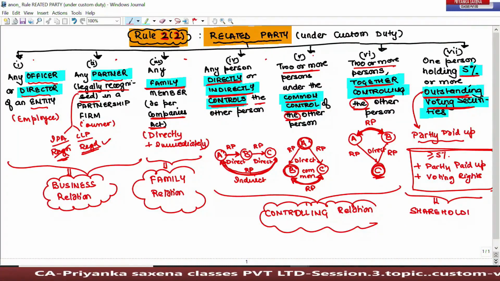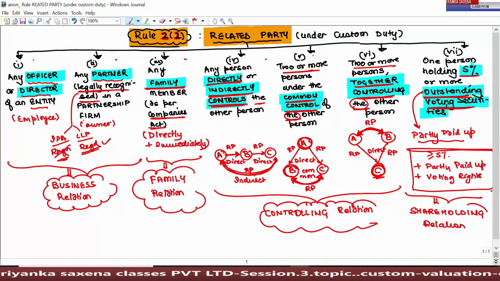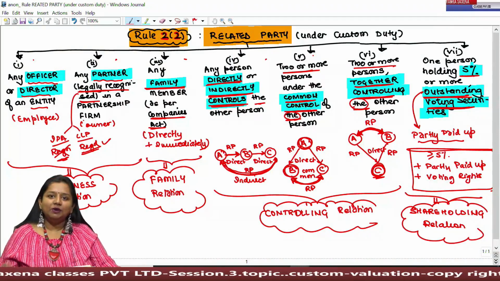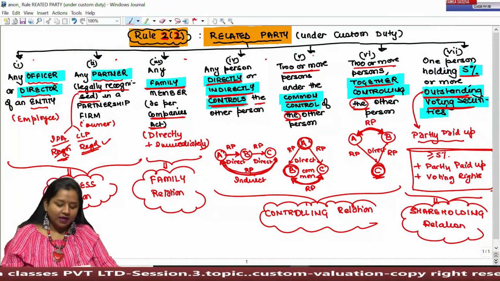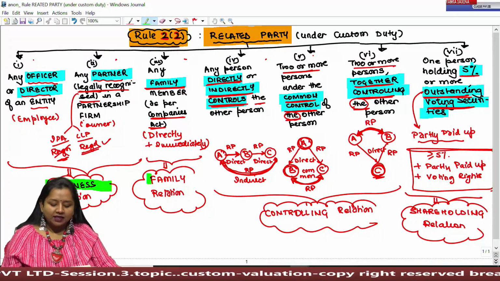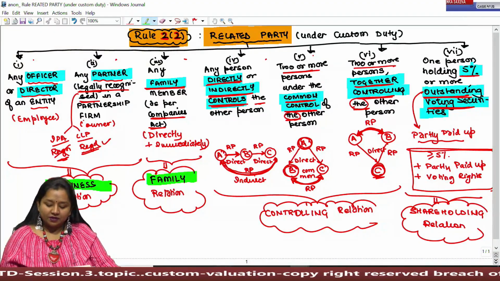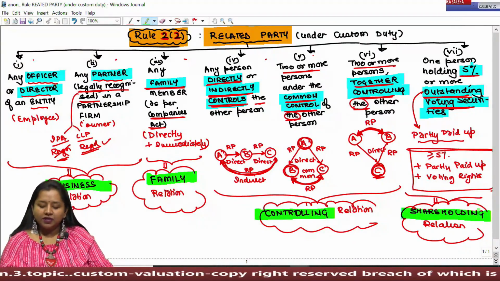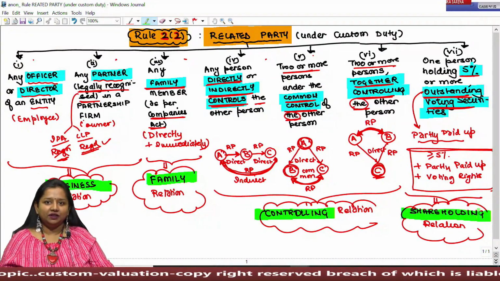So we can conclude that under customs, relation can be created only because of four reasons. 1, either because of business. 2, either because of family. 3, either because of control over other. And fourth one is because of shareholding relation.